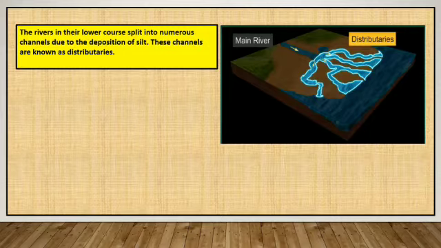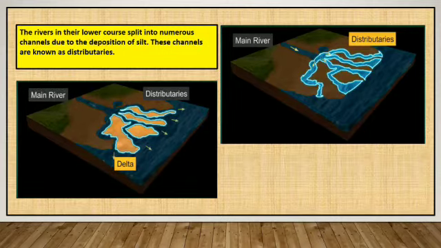These channels are known as distributaries. Here in the image you can see that the main river is divided into a number of different channels because of the deposition of sediments along its way.